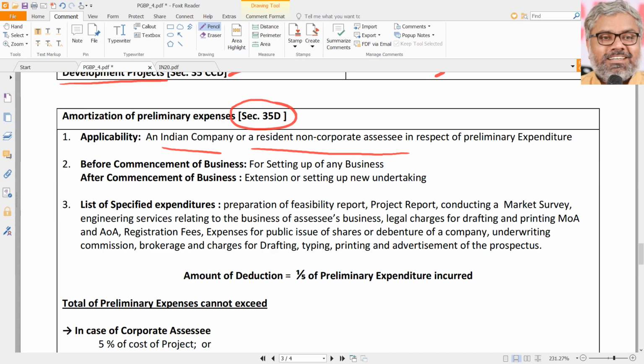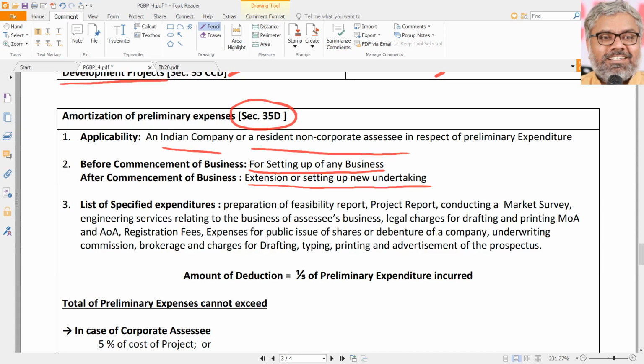What should be the expenditure? Before commencement of business, the expenditure should be related to setting up of the business. If it is after commencement of business, the preliminary expenditure sometimes can be even incurred for extension or setting up of new undertaking. For example, already one business is there which has 100 branches. They want to start the 101st branch. For that also they might incur some preliminary expenditure before setting up that new branch, before that expansion, before that extension, before setting up that new undertaking. Yes, there will be preliminary expenses that will be eligible for a deduction under section 35D.